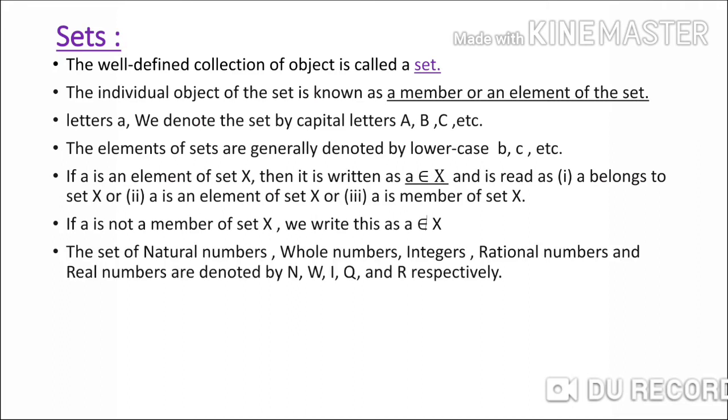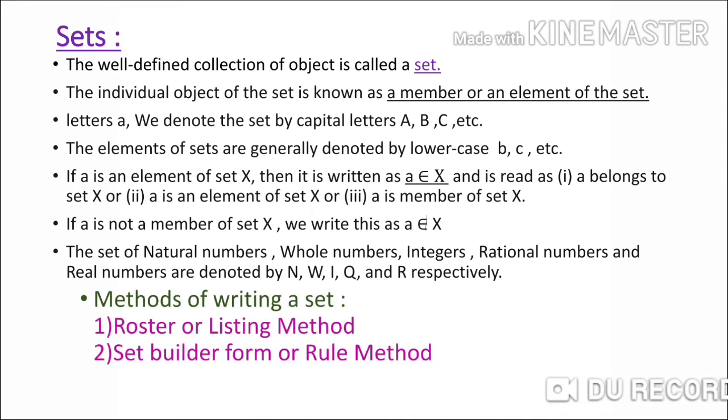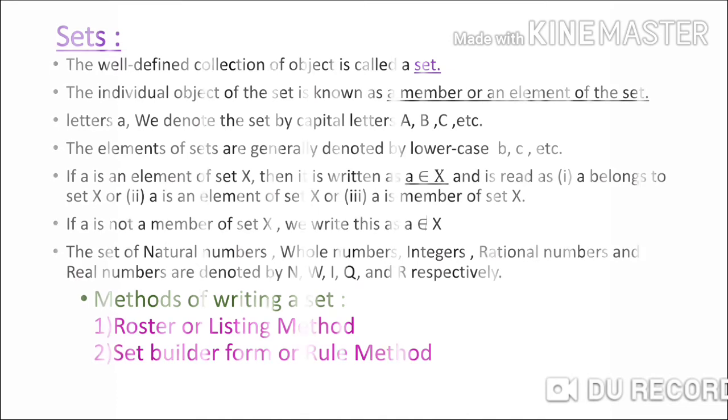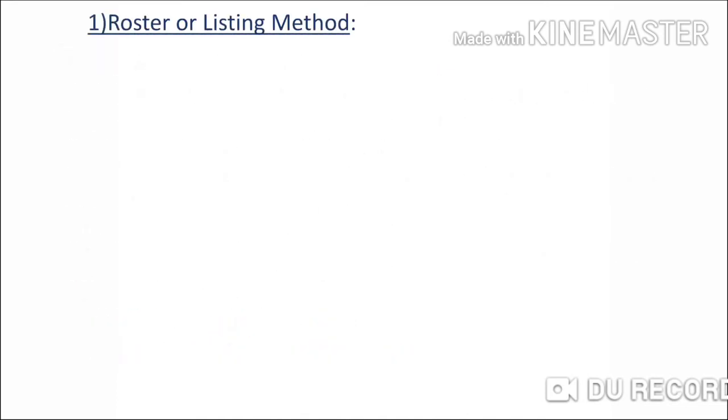A set of natural number, whole number, integer, rational number and real number are denoted by capital N, capital W, capital I, capital Q and capital R respectively. Then there are two methods for writing the set. First method is a roster or a listing method, and second method is set builder form or a rule method. Let's see the first method, roster or listing method.